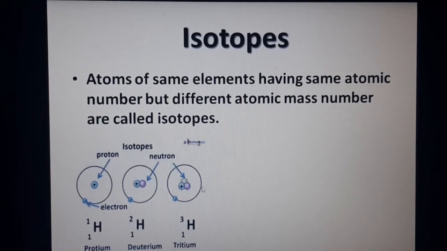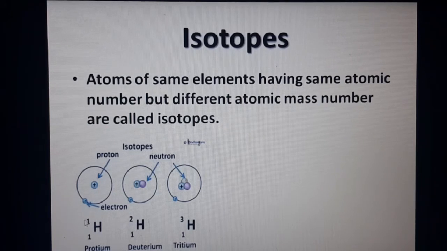What is it telling? Atoms of the same element. See, it belongs to the hydrogen element. This is a hydrogen atom, this is a hydrogen atom, this is a hydrogen atom, having the same atomic number. Atomic number means the number of protons is the same. Here 1 proton, here 1 proton, here 1 proton. They have written at the bottom 1, 1, 1. Same atomic number, but different atomic mass number.